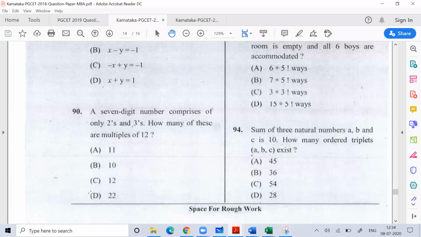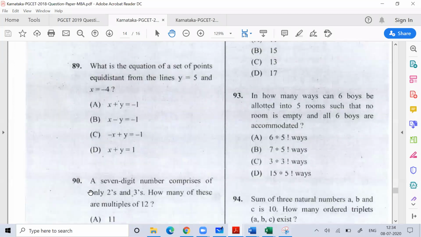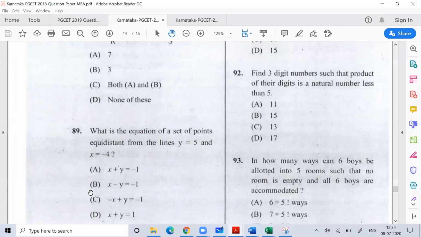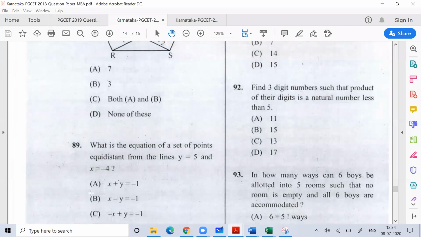Question number 94: the answer is 36. So either you can do it manually or you need the concept of permutation and combination. 93, again the concept of permutation and combination. 92 is easy.